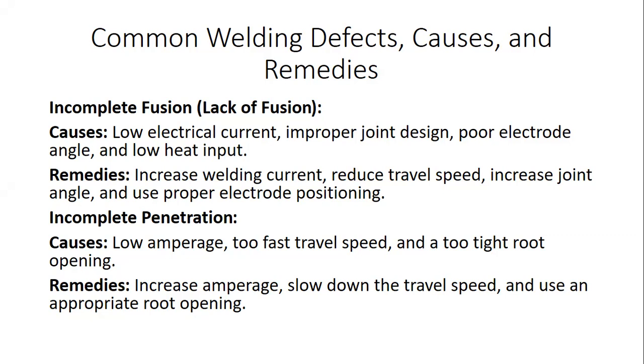Next one is incomplete penetration of the electrode material across the weld joint. What are the causes of this failure? Low amperage, and too fast a travel speed of the weld electrode in a tight root or narrow opening of the welded joint. What are the remedies to overcome it? Increase the amperage, slow down the travel speed of the electrode, and use an appropriate root opening in order to fill the weld electrode by properly penetrating across the weld joint which is supposed to be connected.